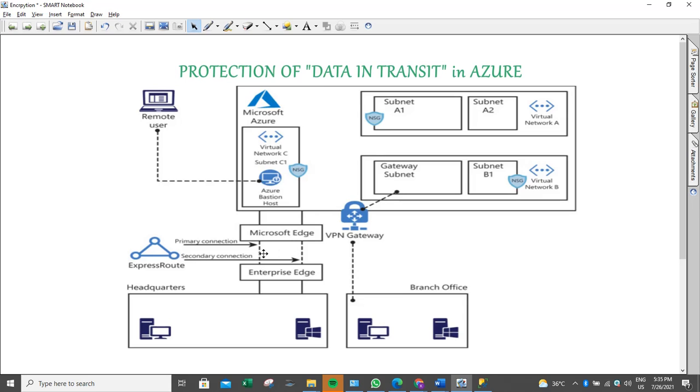If we want to transfer larger data sets over a dedicated high-speed virtual network link, we will go for ExpressRoute. If we choose ExpressRoute, we can also encrypt the data at the application level by using SSL or other protocols for added protection. So these are all the techniques we will follow to protect the data in transit in Azure.